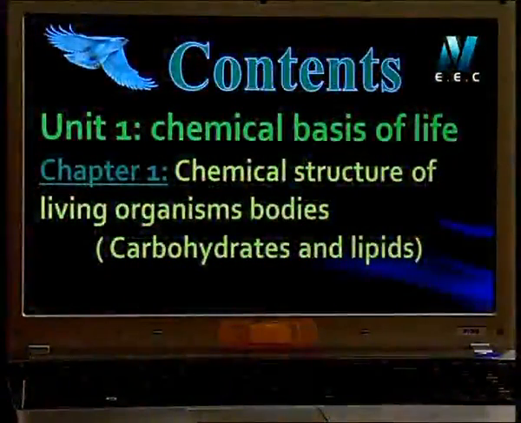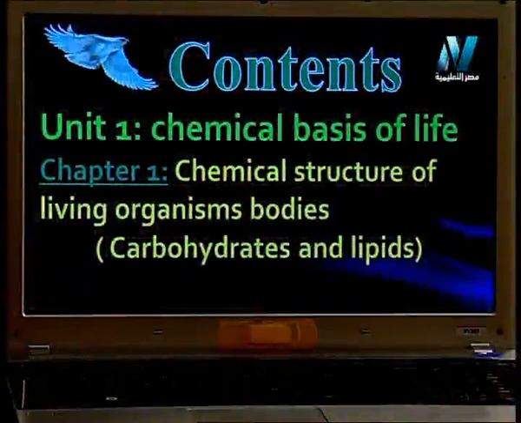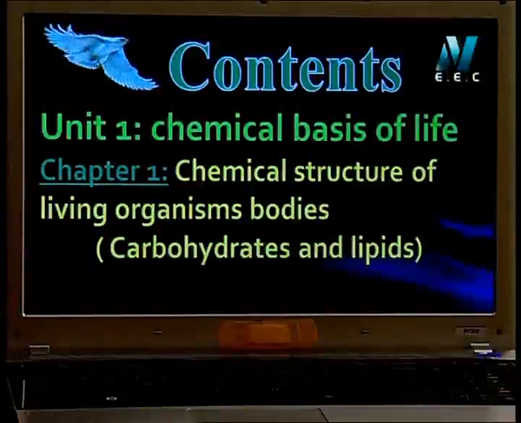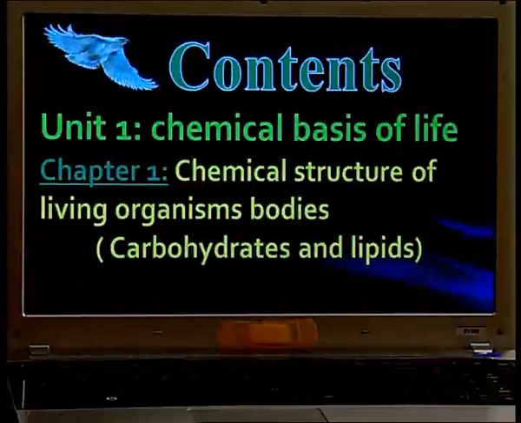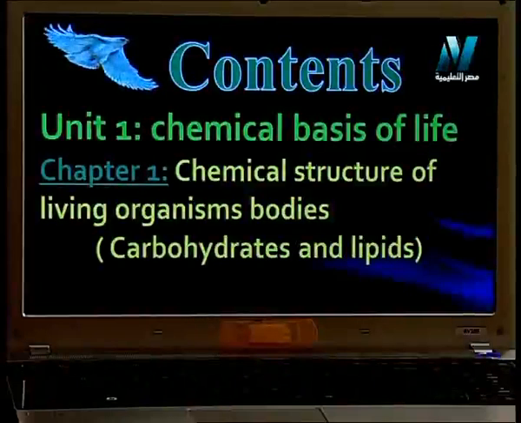Let's start with the content of our book. We have two units this term. The first unit will talk about the chemical basis of life. This unit has three chapters. Chapter 1, chemical structure of living organisms' bodies.